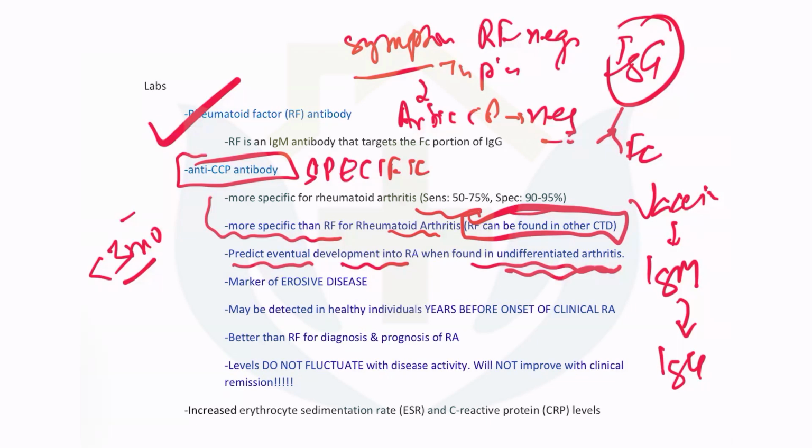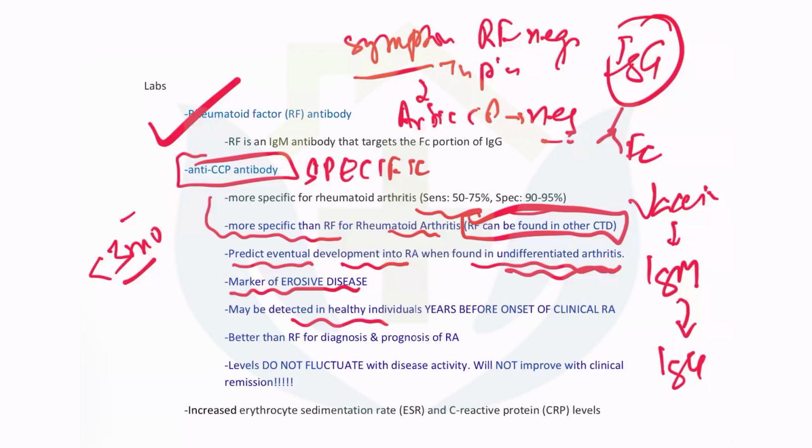But let us say they have come to you within 3 months and you tested them, anti-CCP is positive. Right now, the patient is undifferentiated arthritis. Why? Because the duration is less than 3 months. But if anti-CCP is positive, there is a high probability that this patient will develop full-blown rheumatoid arthritis. Why? Because this anti-CCP, as I told you, is an antibody which is produced by the synovial plasma cells. So if it is being released right there and then, it is high probability that the joint will be eaten up. Hence, this is an important marker of erosive disease.